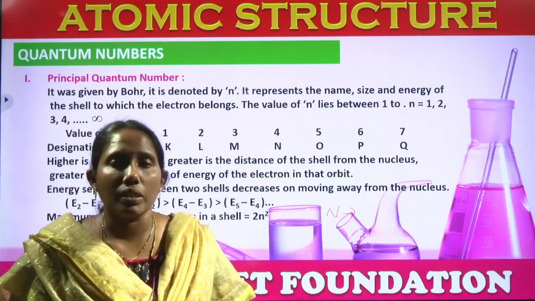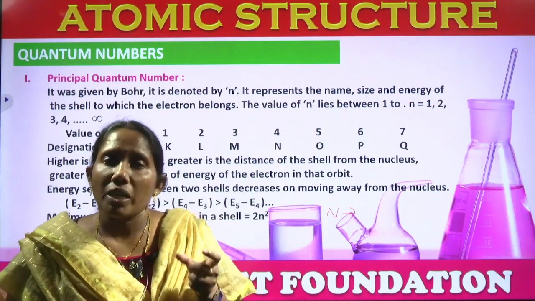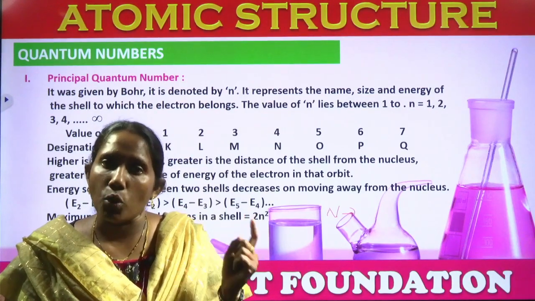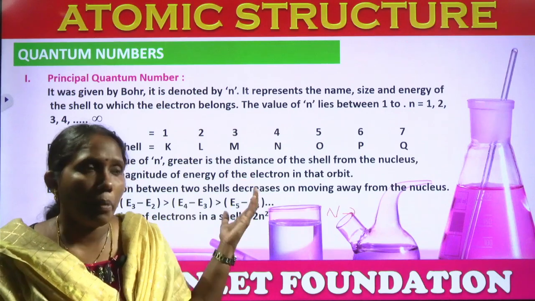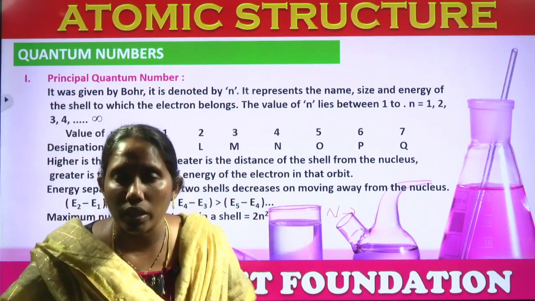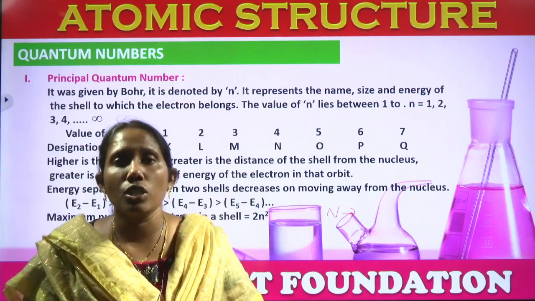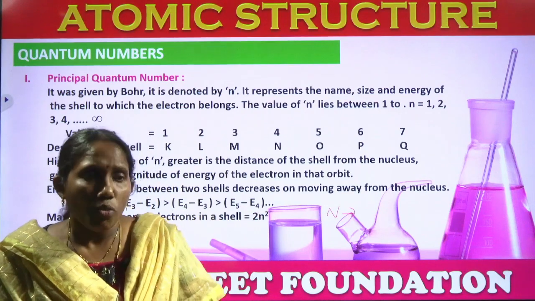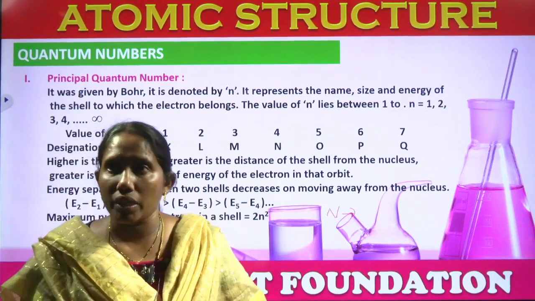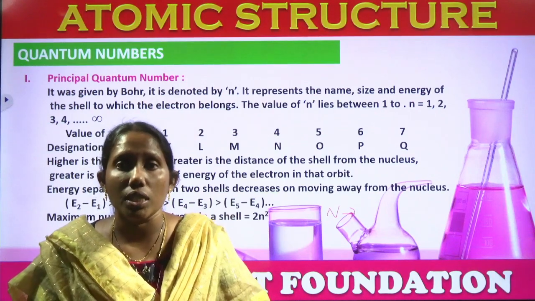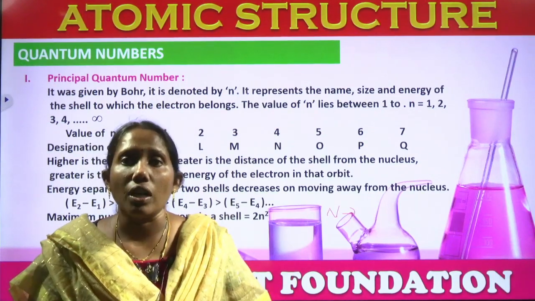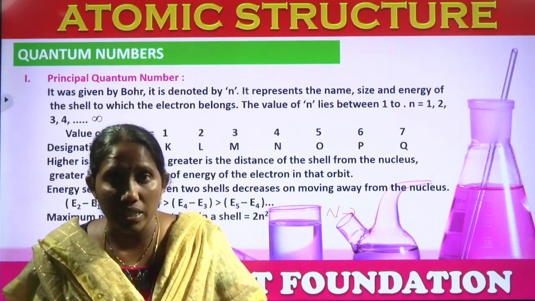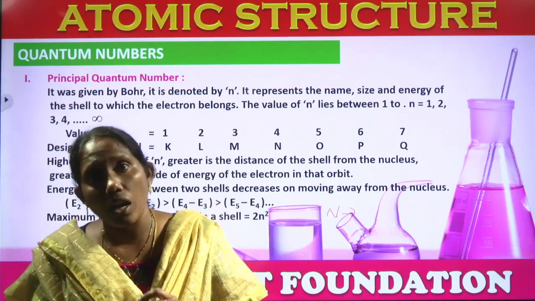Okay, let us start with the principal quantum number. Principal quantum number was proposed by Niels Bohr. Already while studying the Bohr's atomic model, I have explained that he proposed one quantum number that is called principal quantum number. It was denoted by small n. What is the work of this principal quantum number? This principal quantum number gives us information about the number of electrons present in an atom or orbit. The number of electrons present in an orbit or orbital also we can find.